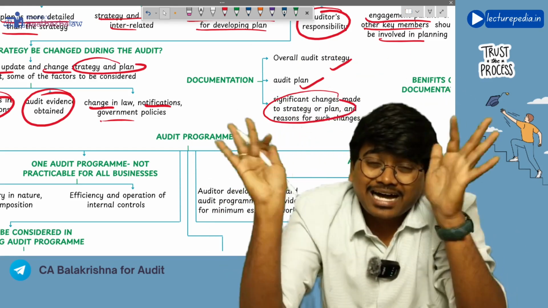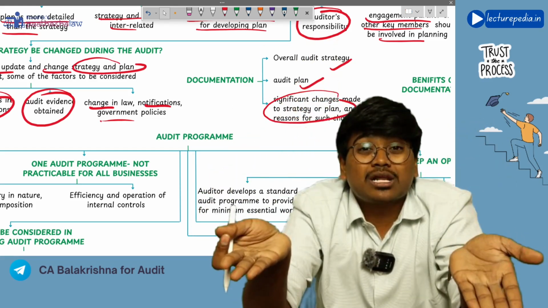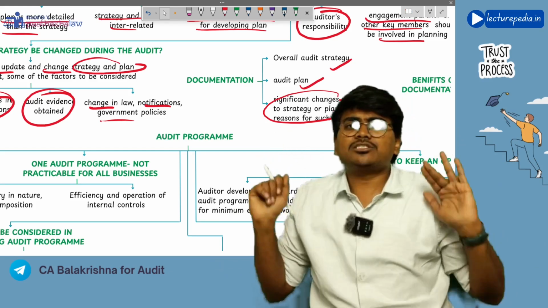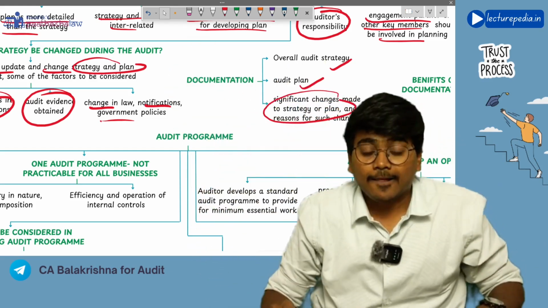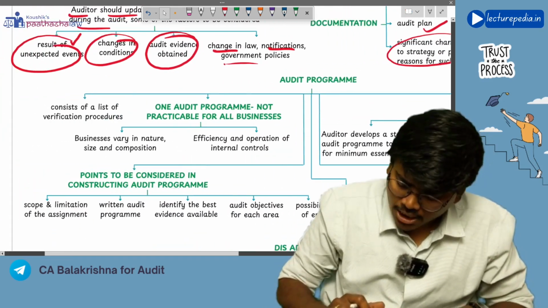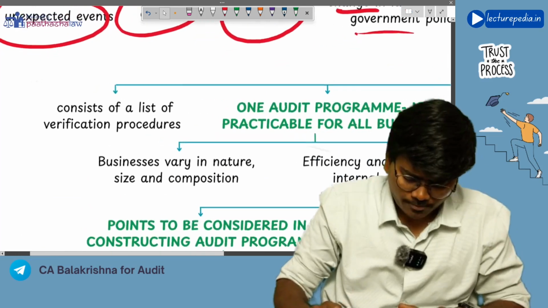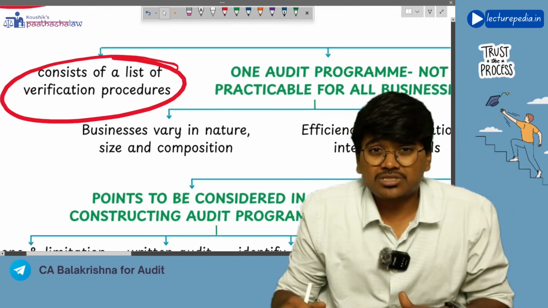You audit the assets as per the guidance given in this audit program. So the audit program will contain a detailed step-by-step procedure of how to audit a particular area.